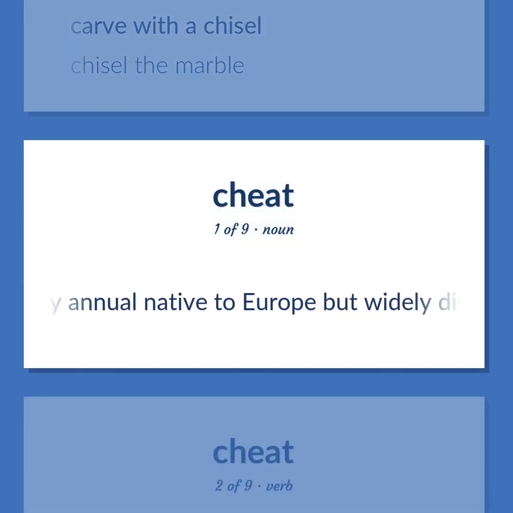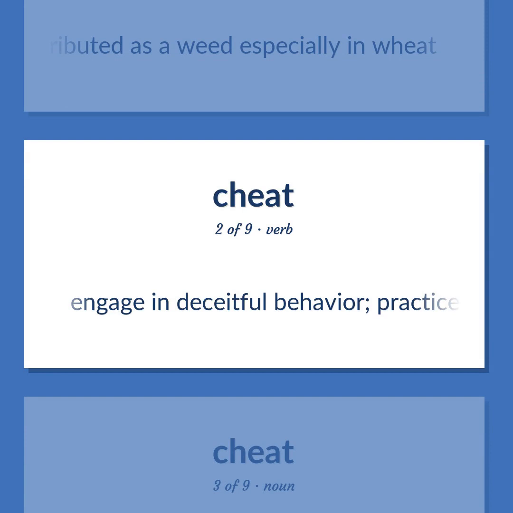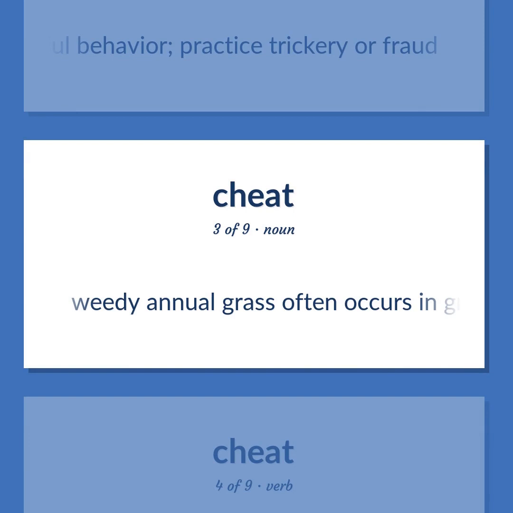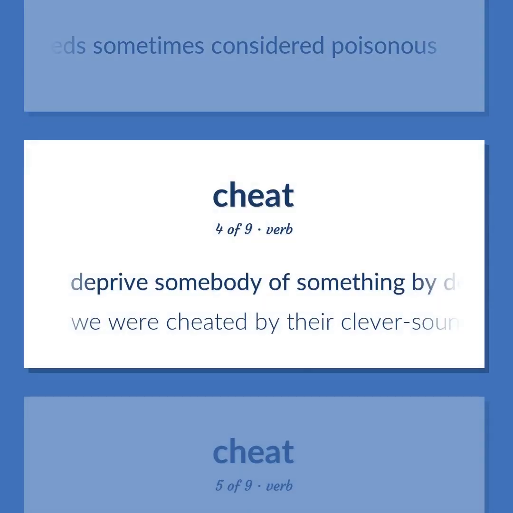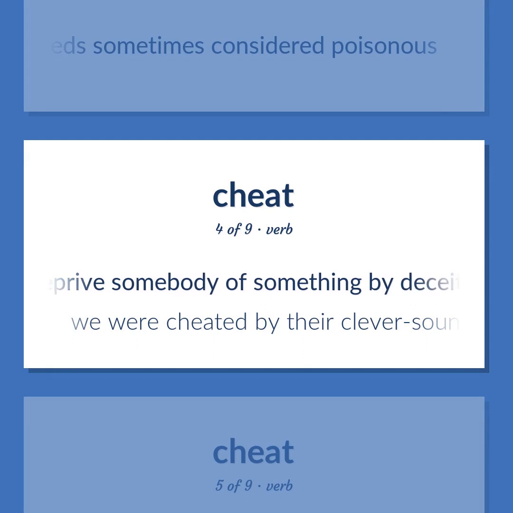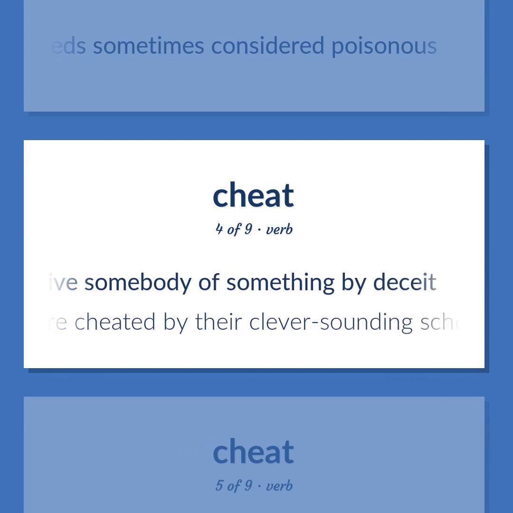Weedy annual native to Europe but widely distributed as a weed especially in wheat. Engage in deceitful behavior. Practice trickery or fraud. Weedy annual grass often occurs in grain fields and other cultivated land. Seeds sometimes considered poisonous. Deprive somebody of something by deceit. We were cheated by their clever sounding scheme.